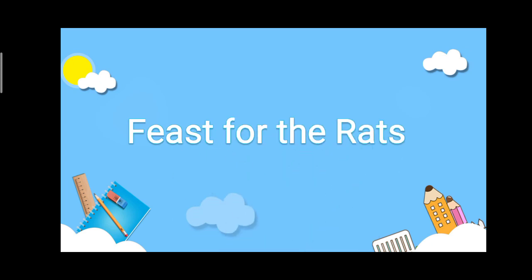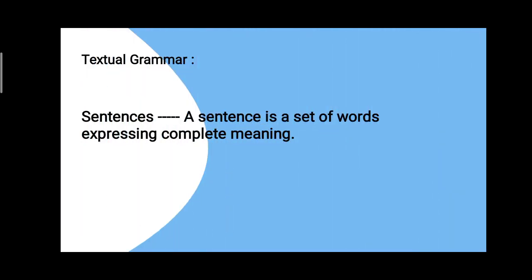Feast for the Reds. So, students, in the last class, I gave you the textual question answers from this chapter, where I have also discussed a few important synonyms and antonyms, and also a few idioms which were important in this chapter. So, after this, today we are going to start the grammar part from this chapter, and the grammar which has been included here is sentences.